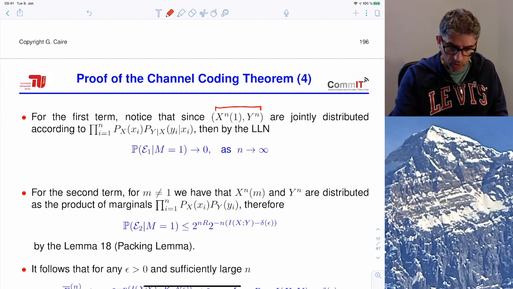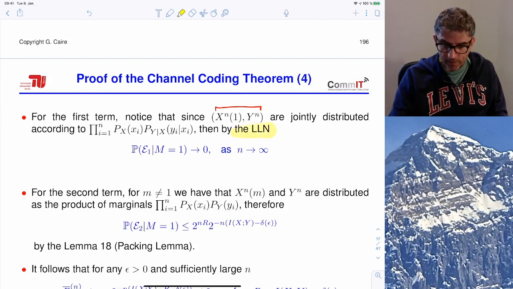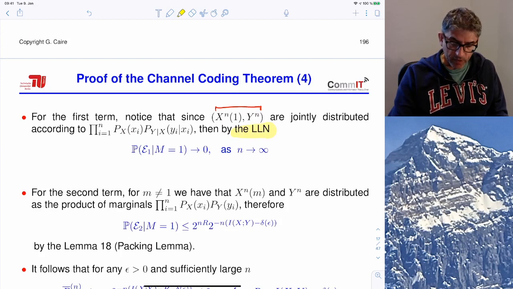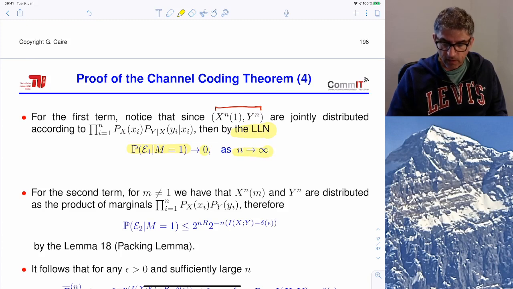So we can conclude immediately, essentially by the law of large numbers, that the probability of E1 goes to 0 as n goes to infinity, which means we can make this probability as small as we want for sufficiently large n.